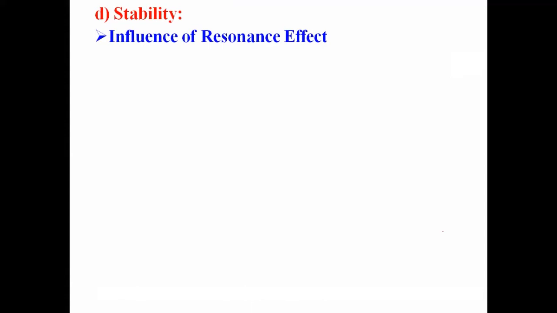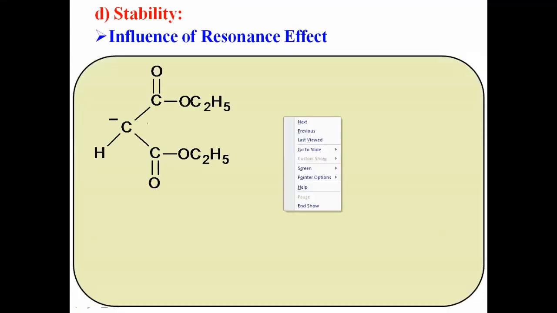Yes, delocalization of electron in the conjugated system. We know that if any species shows the delocalization, if any species shows the resonance effect, then it becomes stable. Let us see a very simple example. Yes, it is an active methylene compound. This is the Carbanion. Now, this is Carbanion having electron withdrawing group at neighboring position. This is an ester group. Yes, example of electron withdrawing group. This is another ester group. Example of electron withdrawing group. Now here, there is a negative charge on the central carbon. Means there is an electron pair. Now, this electron pair is delocalized in the electron withdrawing group.